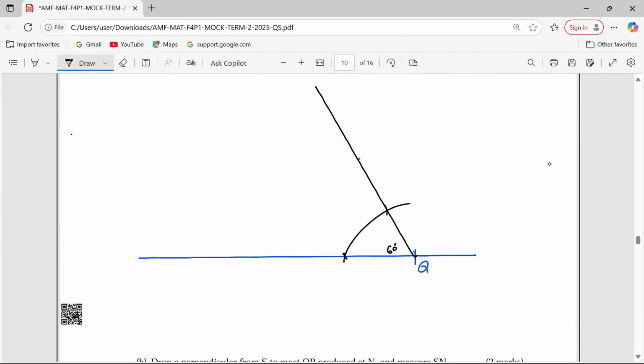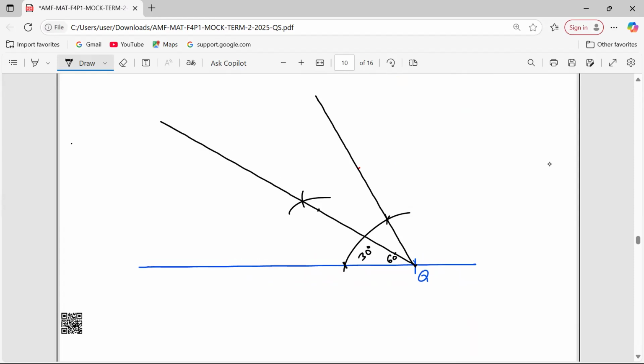But now, if I bisect this angle, I'll be able to get the 30 degrees that we are talking about for PQ to S. So 30 degrees, I bisect. I stand at this arc, I make an arc, and standing on the other side, I also cut the first arc for me to bisect the angle. So through this, I'll have bisected these. When I produce an angle that way, this is the 30 degrees now.